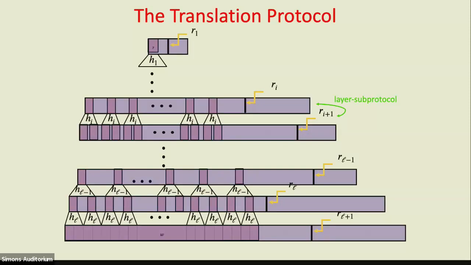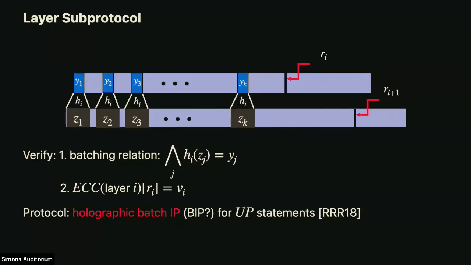So that's our hash tree. And again, we want to have this protocol that goes from an encoding of one layer in the hash tree, a claim about the encoding, to a claim about the encoding of the next layer in the hash tree. So that's our layer subprotocol.